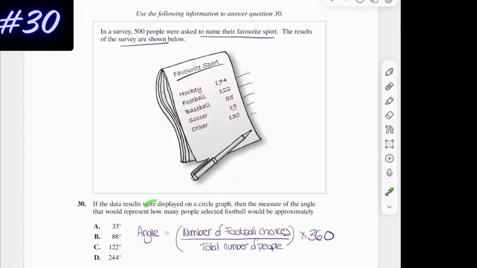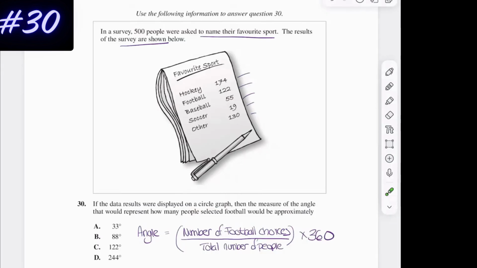If the results were displayed on a circle graph, then the measure of the angle that would represent how many people selected football would be approximately blank. Now, this is a good question. It kind of takes you back to representing information using a graph. This is specific to the grade 8 curriculum.